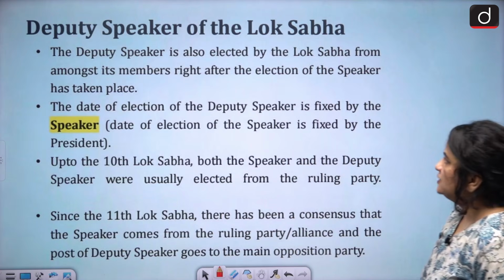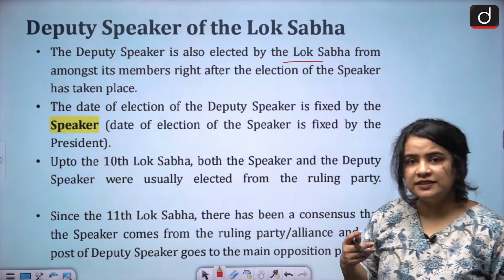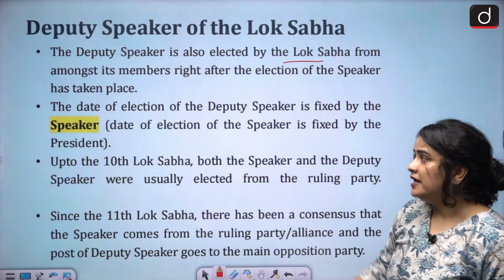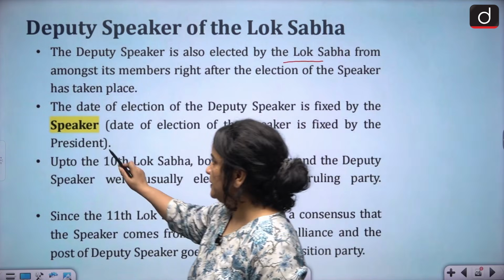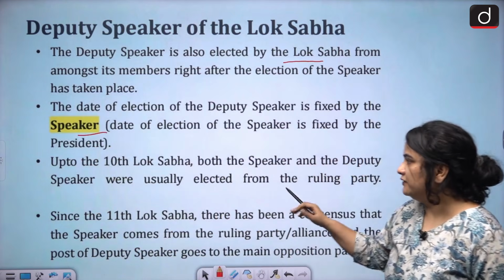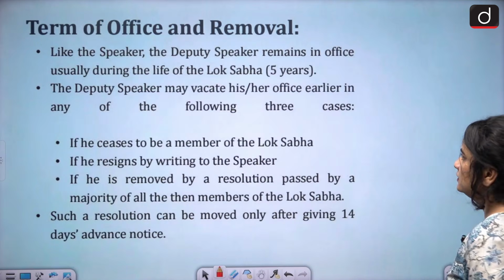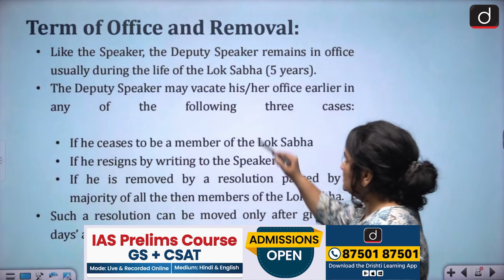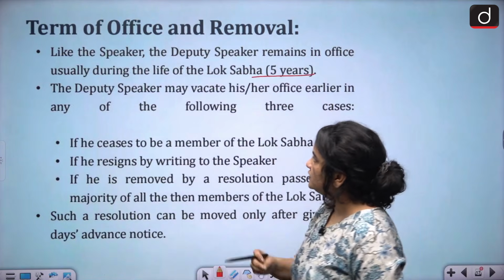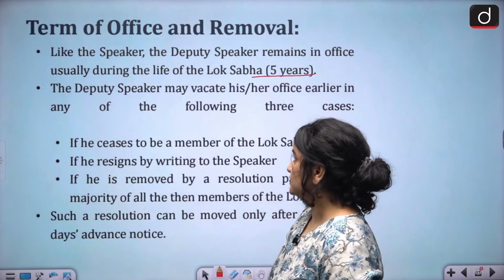Now, when we talk about the Deputy Speaker, he is also elected from the Lok Sabha, from amongst its members. The date of election is fixed by the Speaker. The date of election of the Speaker is fixed by the President. Again, we have discussed the convention, and finally, of course, the Deputy Speaker also remains in office for a period of 5 years.